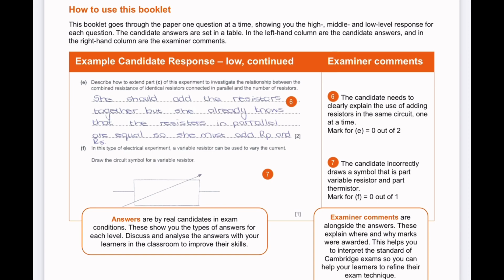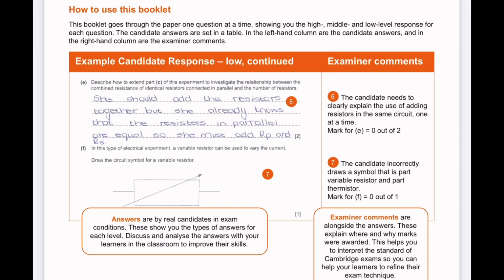And on the right hand side, we have the table of the examiner's comments. As you can see, we have numbers allotted. For example, number 6 for the answer that this person has written for number 6, and the examiner's comment number 6. It specifically doesn't mean that this is question 6, it just means 0.6.